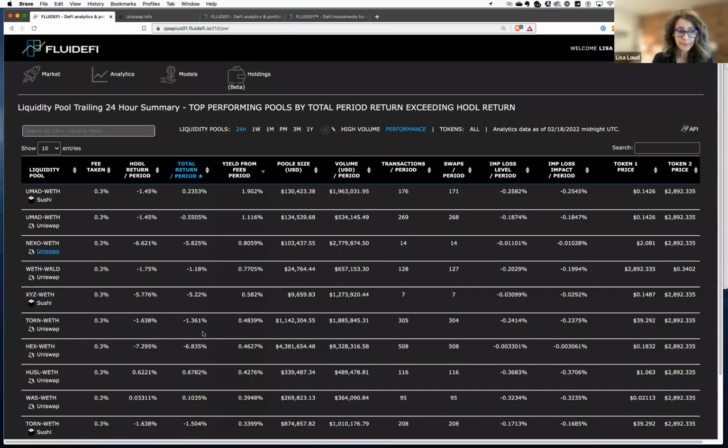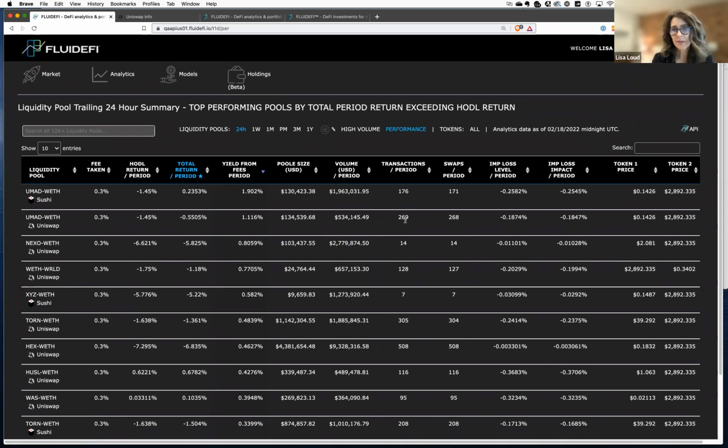One benefit from the FLUIDEFI dashboard is that you can see it's 14 transactions. Now that is a very small number of transactions to generate this much of a transaction volume. For example, this one here, 176, was for $2 million. That's even quite low. 269, this is a better ratio where we see 269 transactions that generated $534,000.